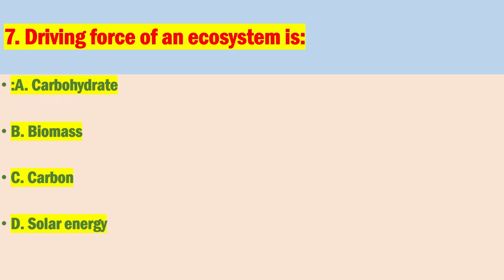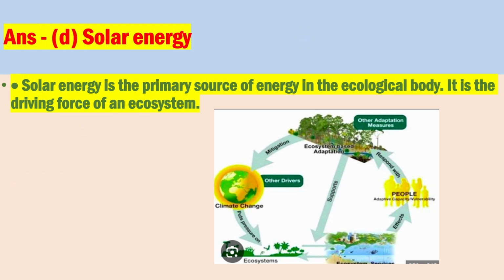Number 7. Driving force of an ecosystem is? The correct answer is D. Solar energy. Solar energy is the primary source of energy in the ecological body. It is the driving force of an ecosystem.